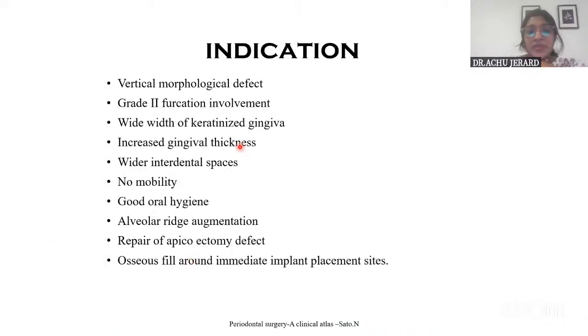So then you can write the indications, like in intra-bony defects and also in grade 2 furcation, and in areas where attached gingiva is adequate, and where the tooth is not mobile, and also in case of periodontal lesions, like conditions where you are intending to regenerate, all that.